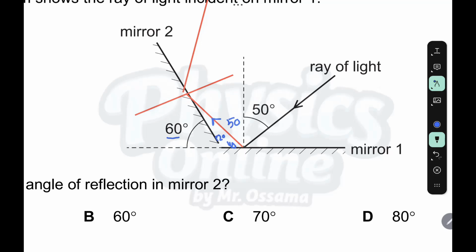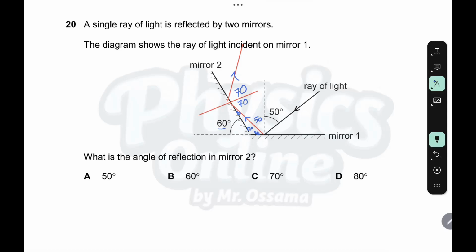So the complementary angle is 120. So we have 120 and 40 here. Both of them add up to 160. So 180 minus 160, the angle here is 20. So make sure the angle here is 70. So the angle of reflection is also 70. So the answer is C.